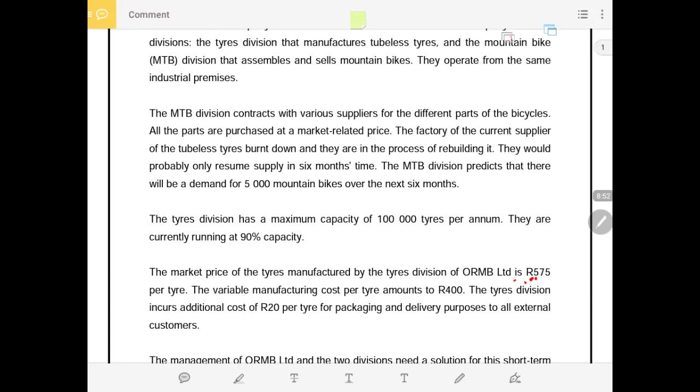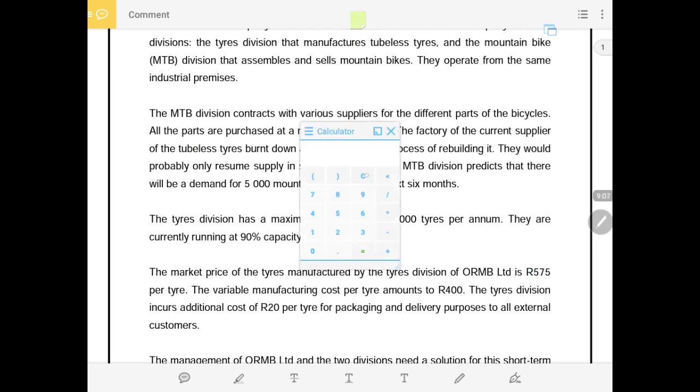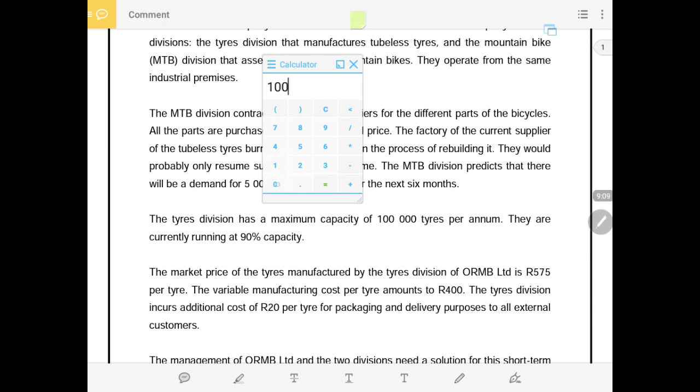Now if they are running at 90%, that means there is 10% available capacity. If that is available capacity, then we need to check whether we can get that from this division. Remember, this is the tubeless tire division, and they are operating at 90%, meaning they only produce 90,000 units and they sell them to the external market.